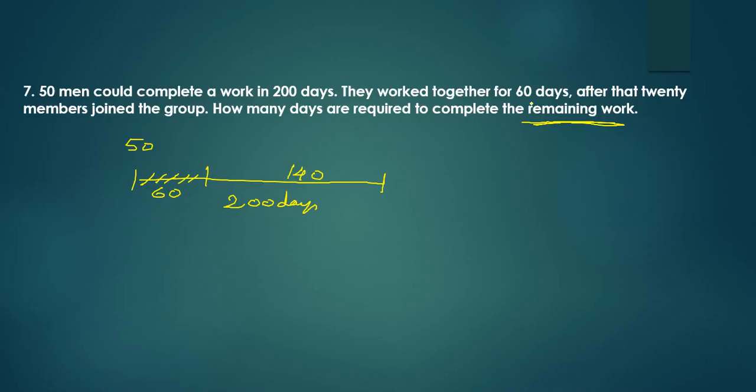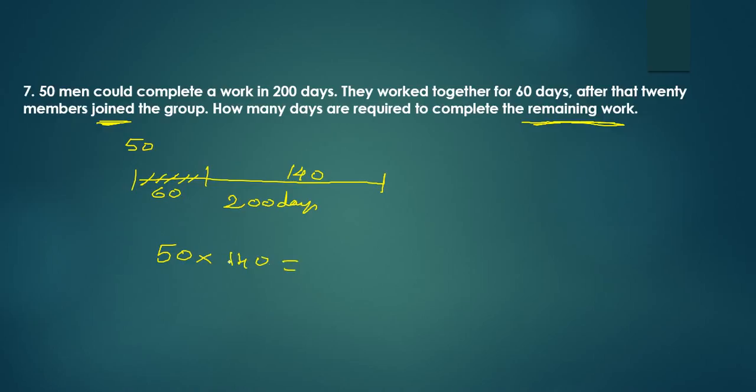But what happened after 60 days? After that, 20 members joined the group, not left the group, joined the group. It means the group efficiency has increased. If it is increased, the number of days required will get decreased. Okay. Now if there are 50 men, they can complete the remaining work in 140 days.